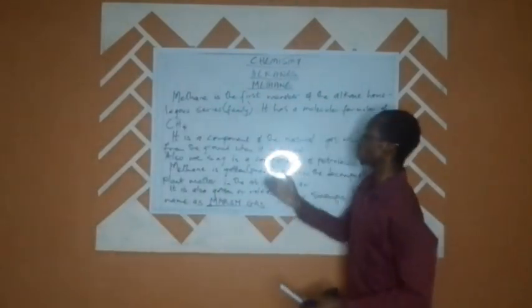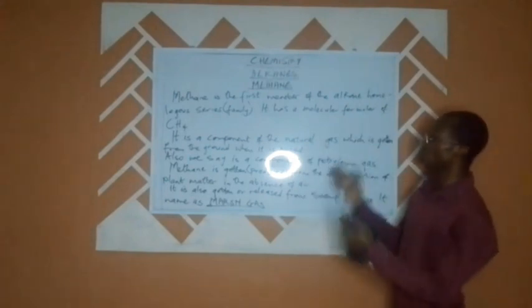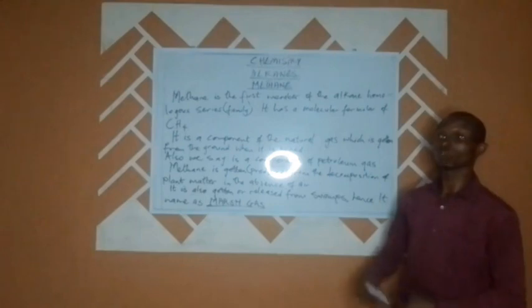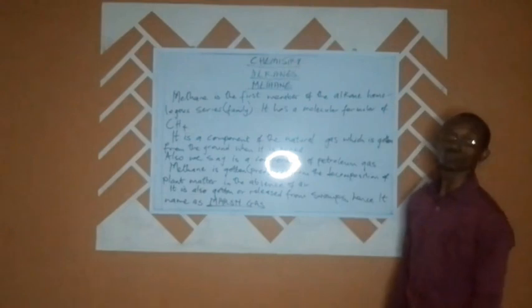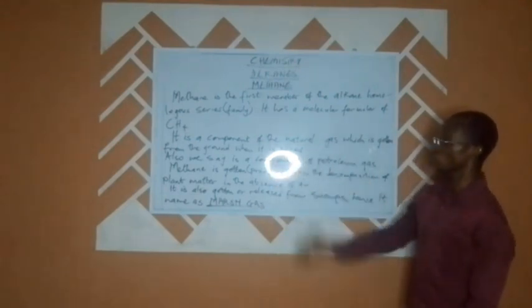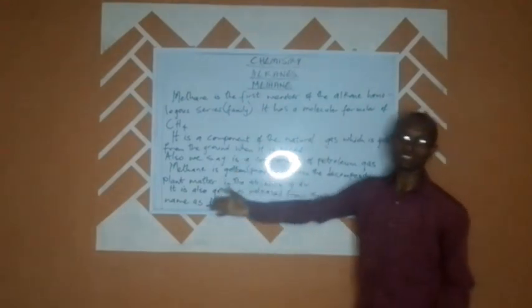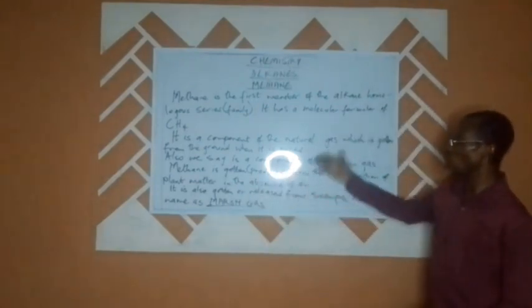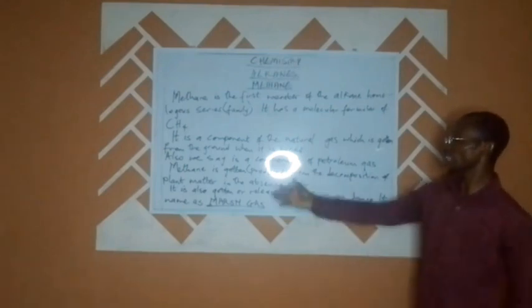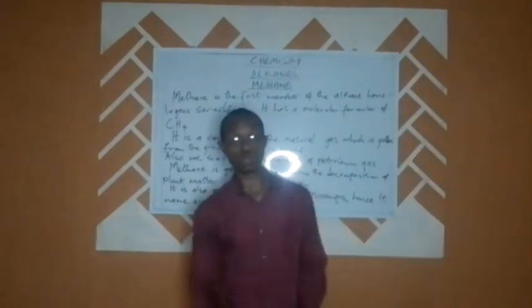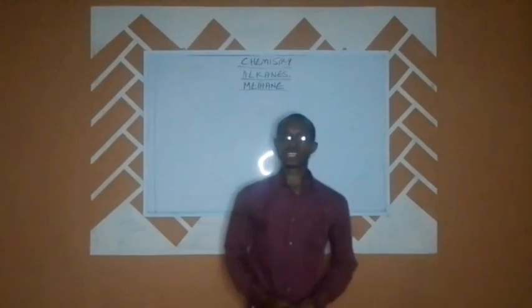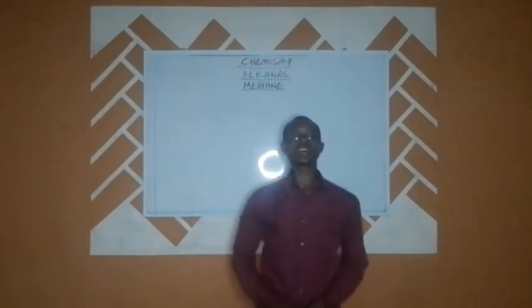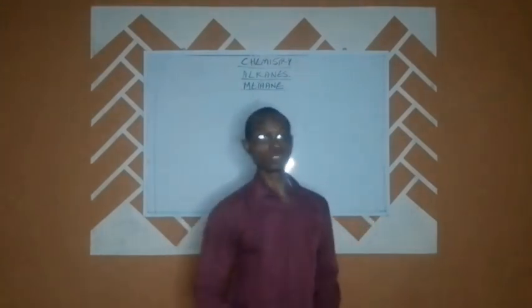Yes, these are some things that we need to know about methane. It is a component of natural gas, and it is usually flared or mined from the ground. It is found in major parts of the world. We also say that it is a component of petroleum gas, and that methane is produced from the decomposition of plant matter in the absence of air or oxygen, and it is also released from swamps, and that is why it is also called marsh gas. So now that we have said a few things about methane, let us see how methane is prepared in the laboratory.